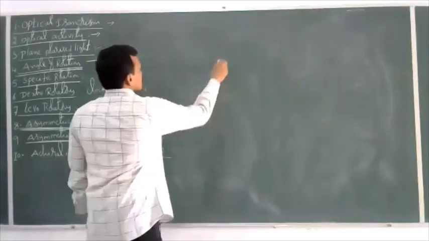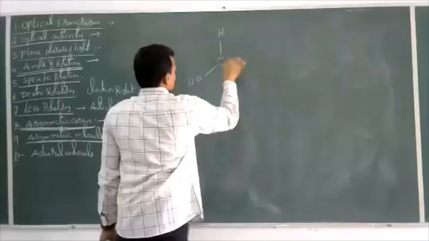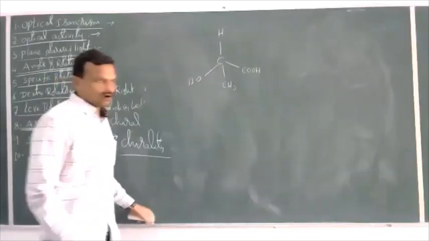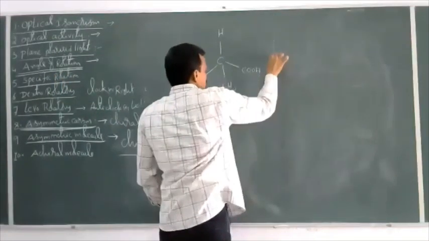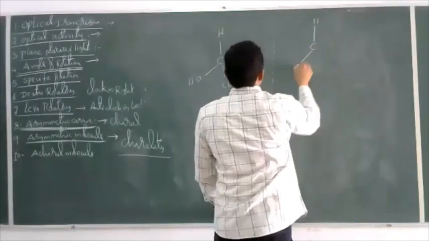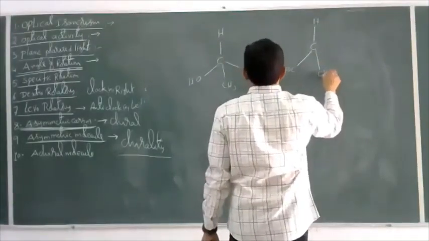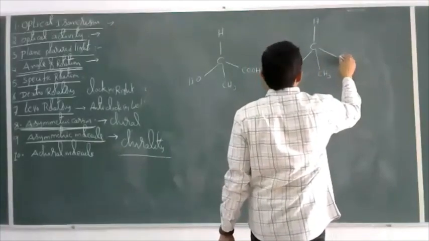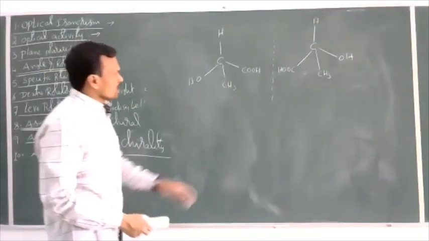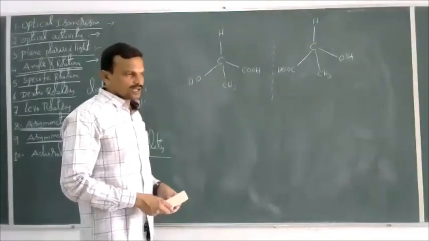Now let us see here. C, H, OH, CH3, COOH. This is a molecule. Now I'll take the mirror image of this molecule. Then H, C, COOH, CH3, OH. Now this is a mirror image of this structure. Now if you take this molecule as it is here, are both of these superimposable or not? So these are not superimposable.